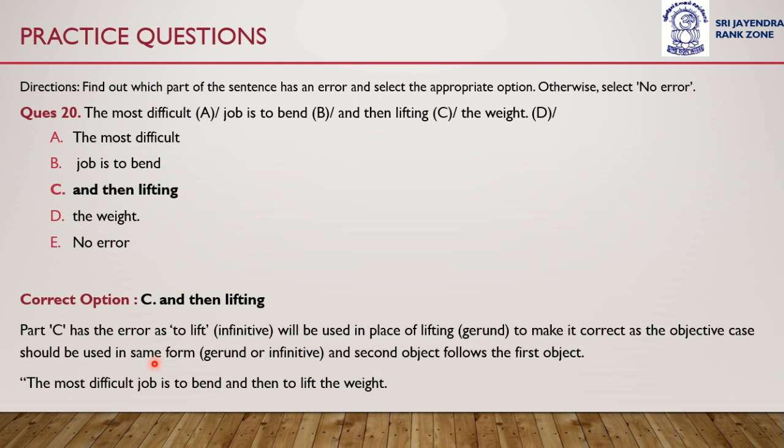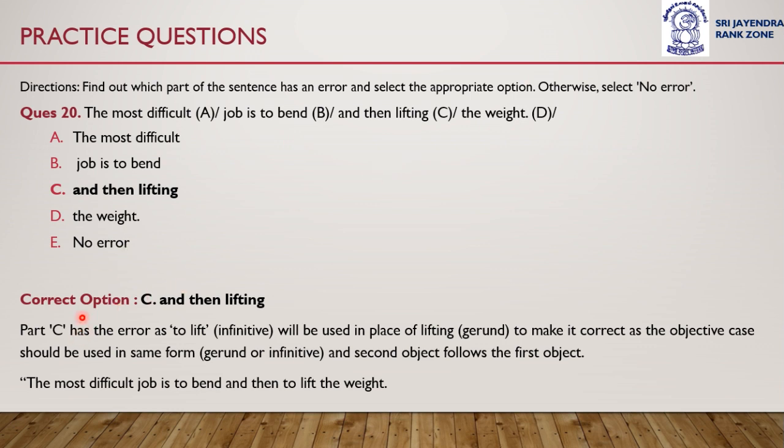Part C has the error, as to lift, which is an infinitive, will be used in place of lifting, which is a gerund. To make it correct, as the objective case should be used in the same form and the second object follows the first object. Here the first object is in infinitive form, that is to bend, and therefore the second object should also be in the same form, that is infinitive, and it should be to lift the weight. The most difficult job is to bend and then to lift the weight. It should have been used.